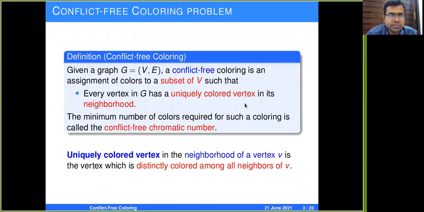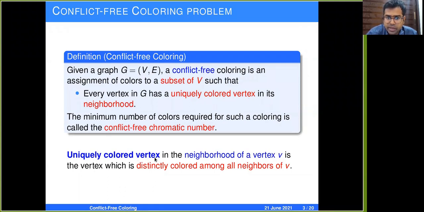Given a graph G, a conflict-free coloring is an assignment of colors to a subset of vertices of the graph such that every vertex has a uniquely colored vertex in its neighborhood. The minimum number of colors required for such a coloring is called the conflict-free chromatic number. So we are supposed to assign colors to a subset of vertices of the graph such that every vertex has a uniquely colored vertex in its neighborhood.